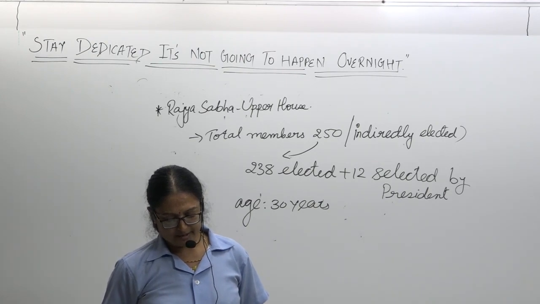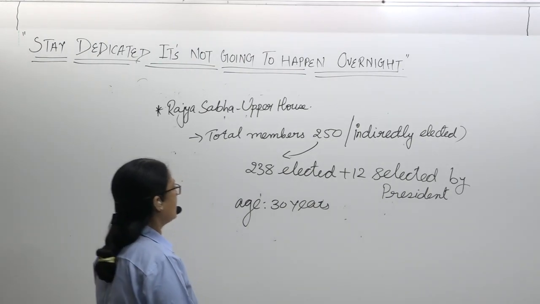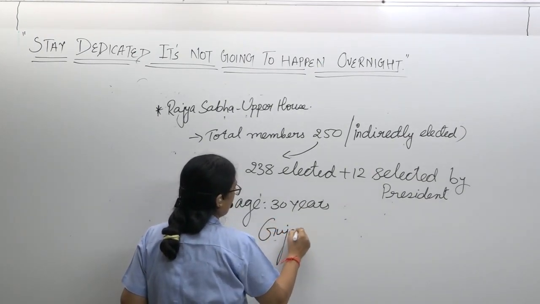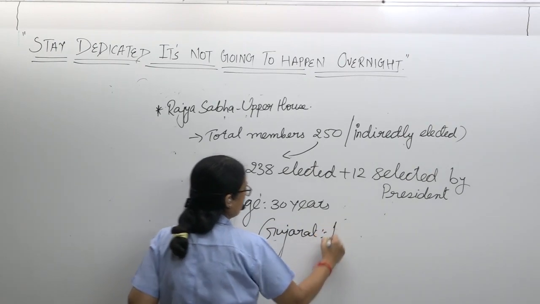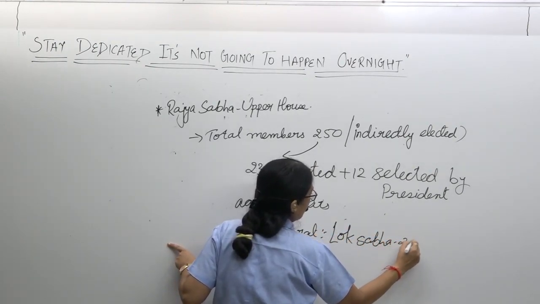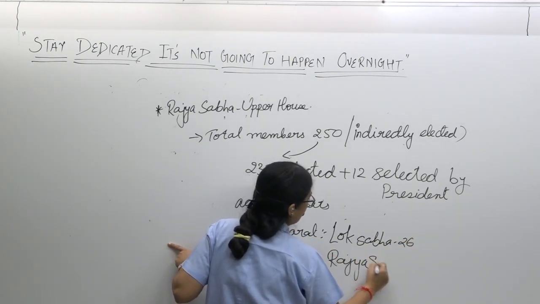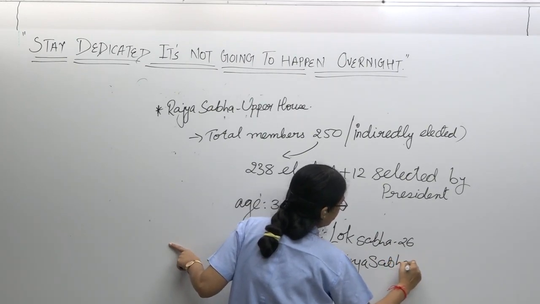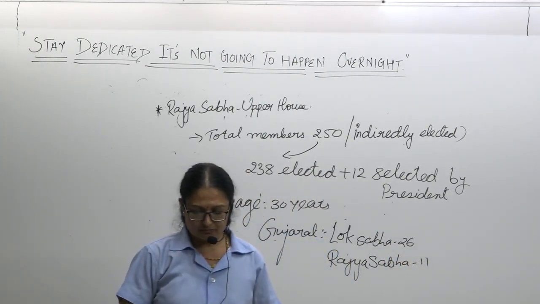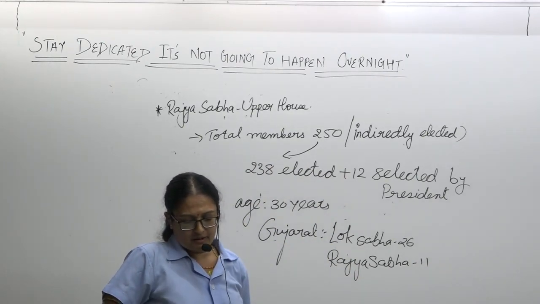State of Gujarat has representation of 11 seats. लोक सभा में कितनी गुजरात की सीट है? गुजरात की सीट्स याद रखनी है. लोक सभा 26, राज्य सभा 11. Gujarat has the representation of 11 seats in the Rajya Sabha.